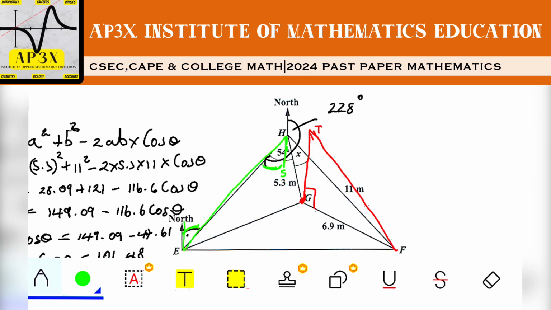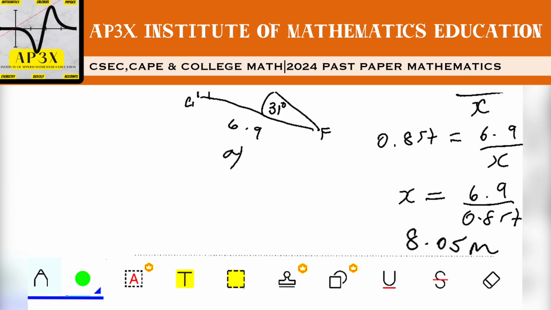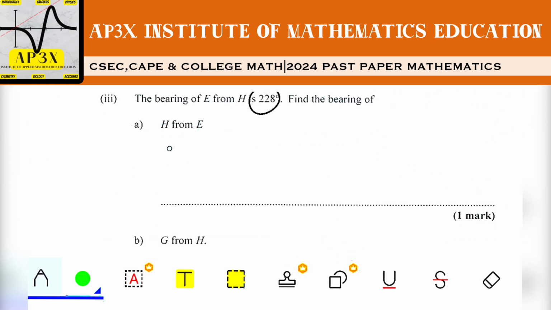So the angle I'm looking for is EHS. Angle EHS is equal to 228 minus the degrees from north to south, and that works out to be 48 degrees. So that angle in that little section of the diagram is 48.